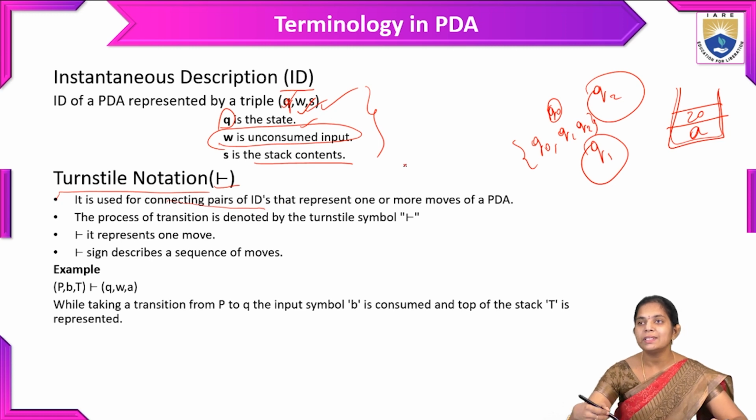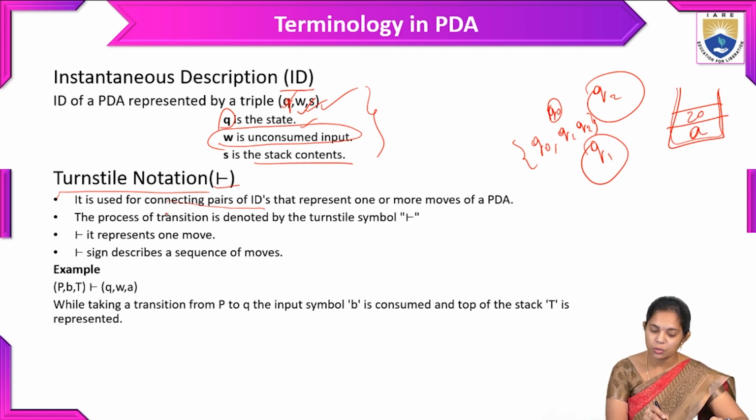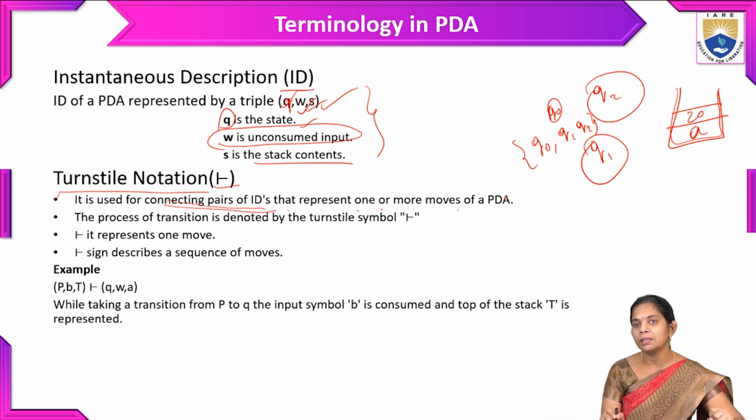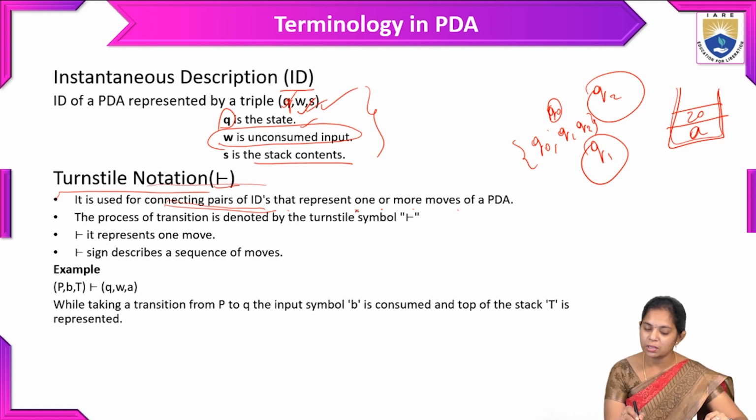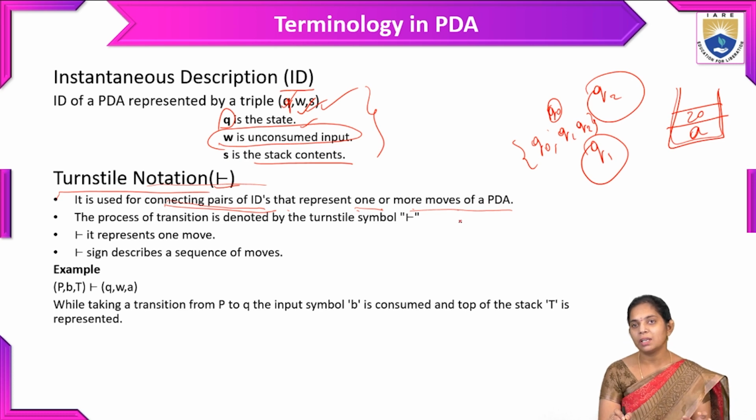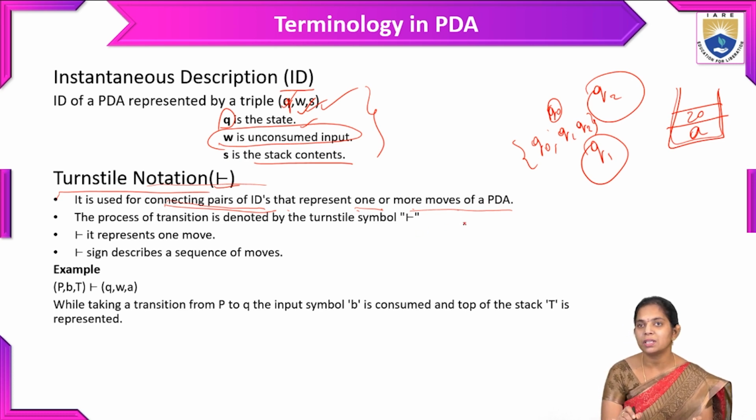Here there is a transition function from one state to another state. Those are all combined together, and we will represent it with the turnstile notation, connecting the pairs of IDs that represent one or more moves. How many moves are there in this transition function? We have to represent one or more moves of the PDA, all the moves, in the turnstile notation.